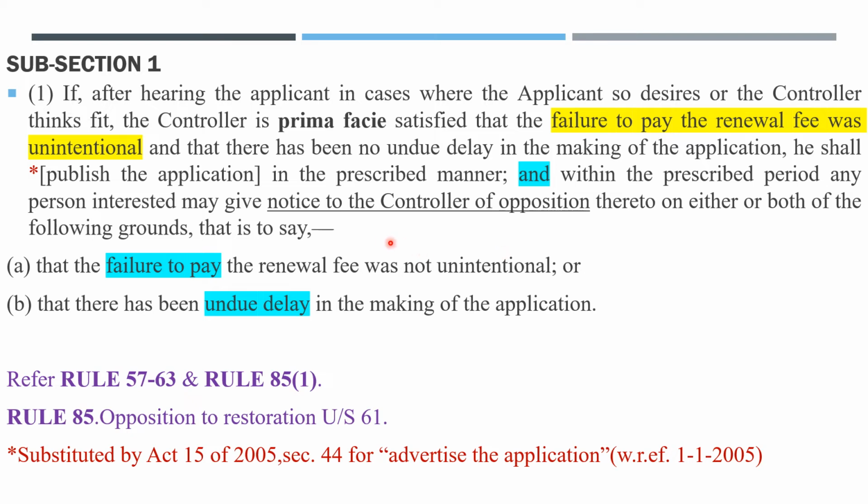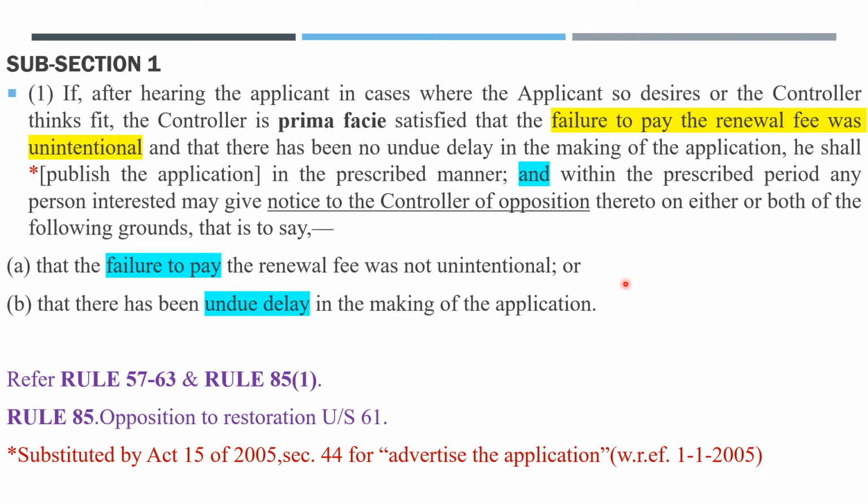Okay, so what do these clauses indicate? Just take a look. Clause A says that the failure to pay the renewal fee was not unintentional. That means intentionally he has not paid the renewal fee. This can be a ground for opposition. Or that there has been undue delay in making the application, which provides a ground for opposition.